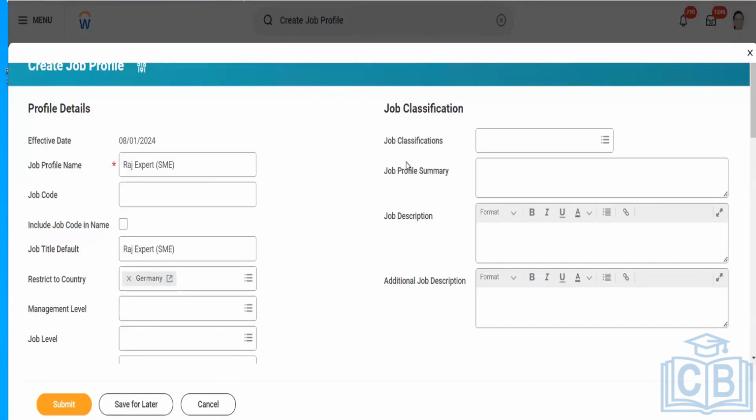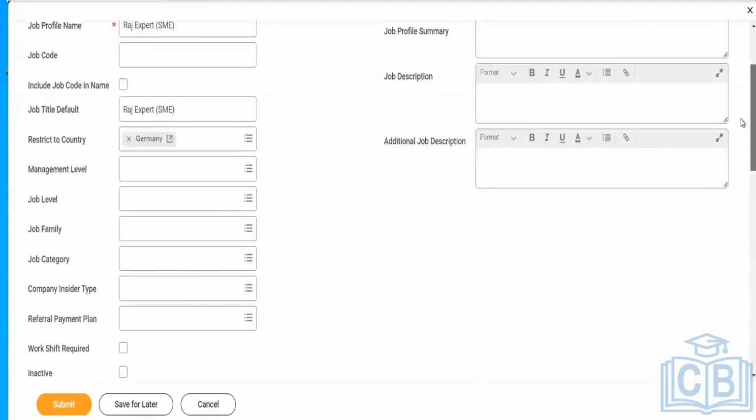Yesterday you mentioned a job profile summary description, any additional job description or job classification. We can update that respective information at the job profile level only. We do not have to do it elsewhere.